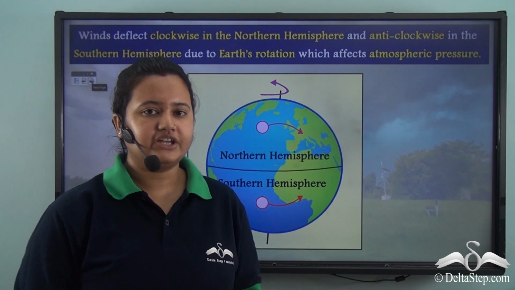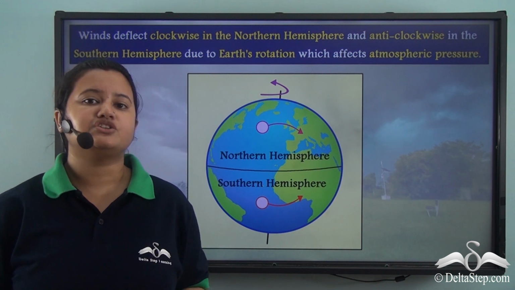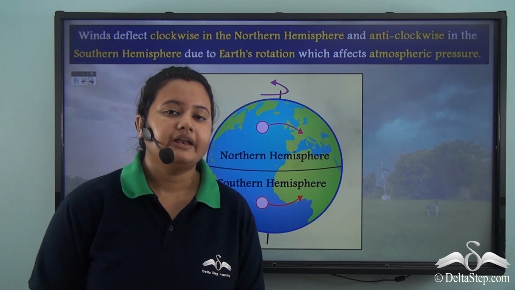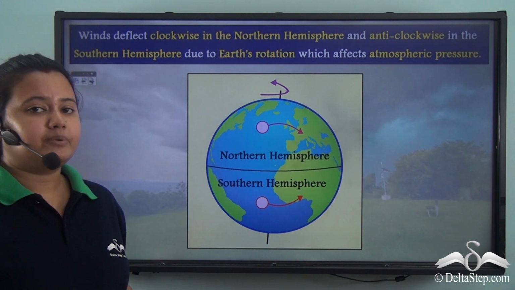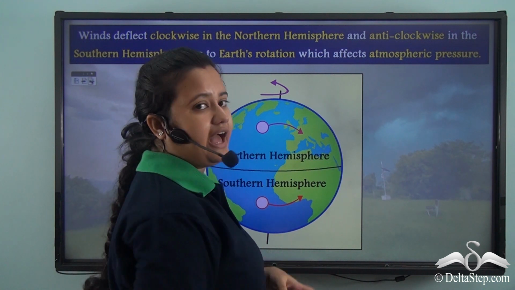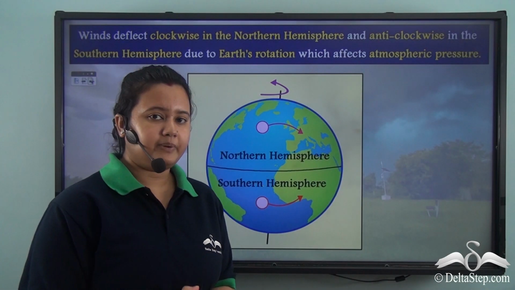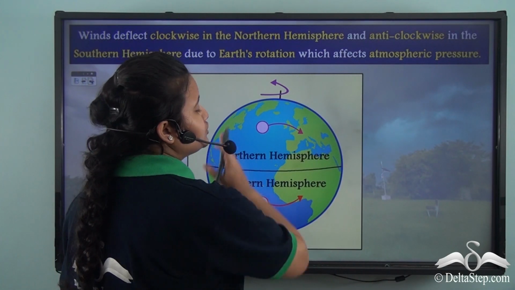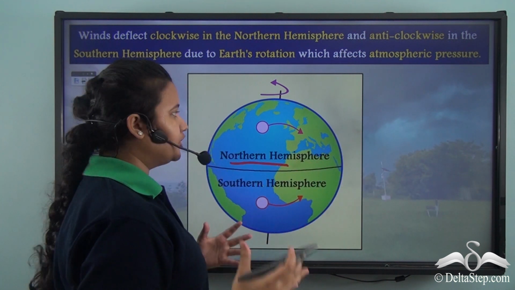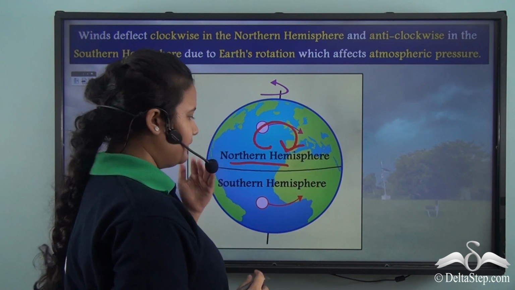So in the previous video, we saw that the direction of the paper plane changes due to Coriolis force, which is caused by Earth's rotation. Now, we saw that the paper plane deflects to the right in the northern hemisphere and to the left in the southern hemisphere. Similar to the paper plane, the winds get deflected to the right in the northern hemisphere, or in a broader sense, the winds turn clockwise in the northern hemisphere.